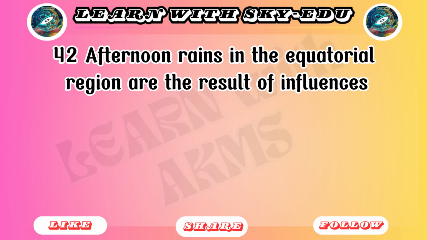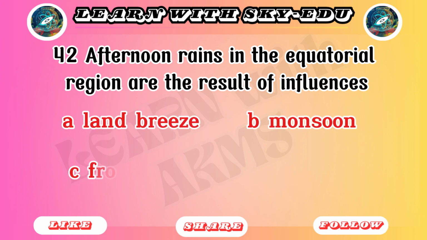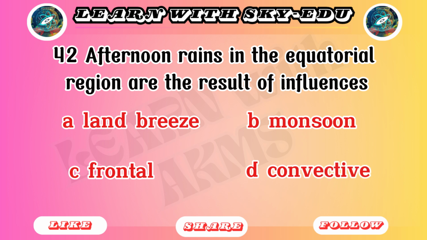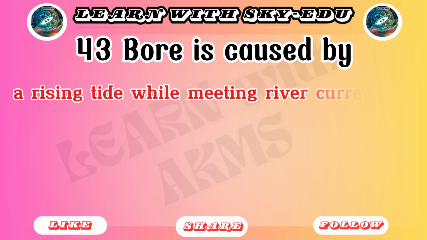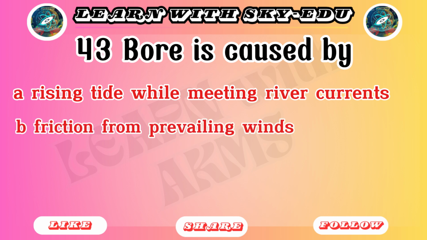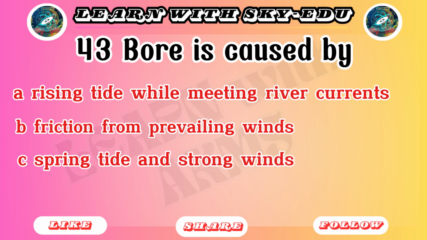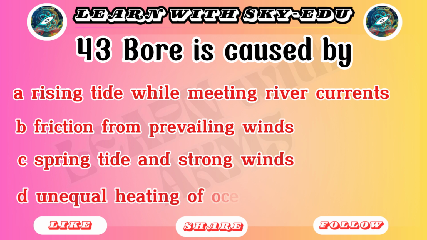42. Afternoon rains in the equatorial region are the result of influences: A. Land breeze. B. Monsoon. C. Frontal. D. Convectional. 43. Bore is caused by: A. Rising tide while meeting river currents. B. Friction from prevailing winds. C. Spring tide and strong winds. D. Unequal heating of oceans.